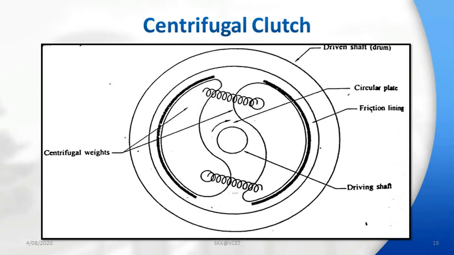As the engine speed decreases, the spring force causes the weights to fly inward. Contact between the weights and the inner surface of the driven drum through the frictional lining is lost. As a result, the speed of the driven drum decreases and the clutch is said to be disengaged. This is the working of the centrifugal clutch.